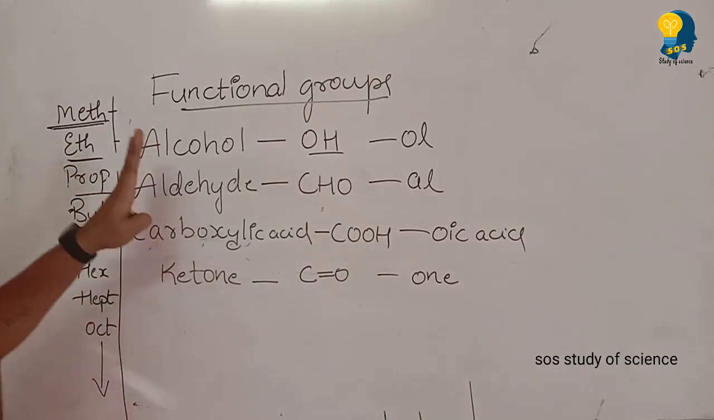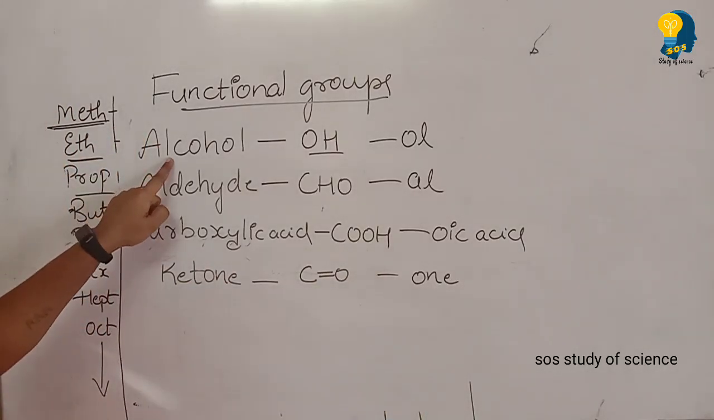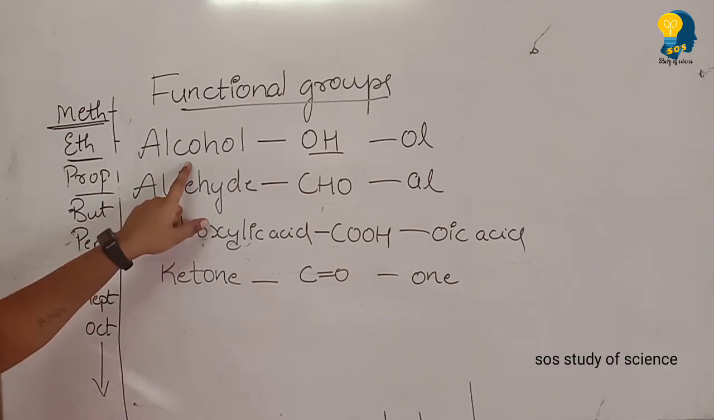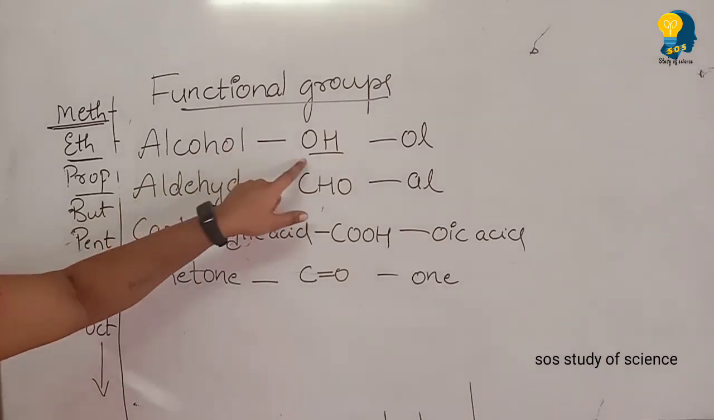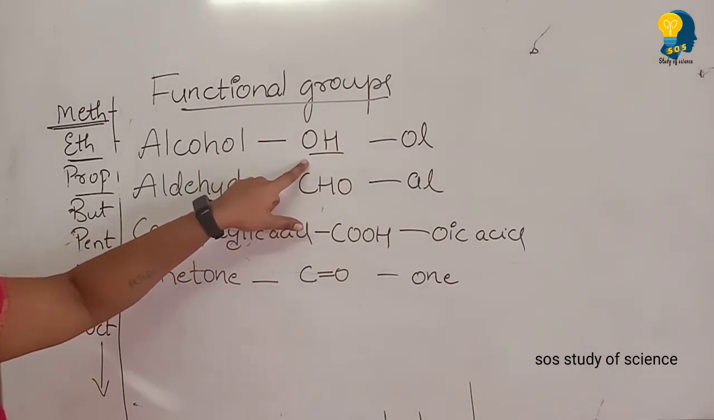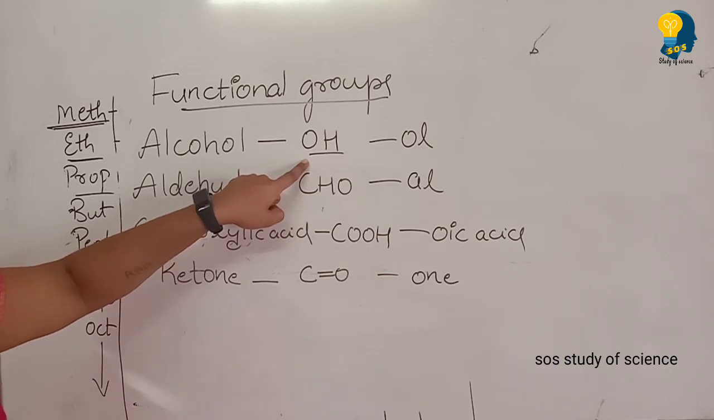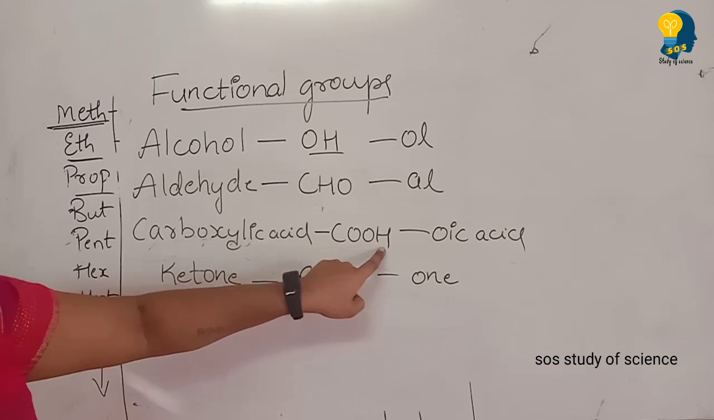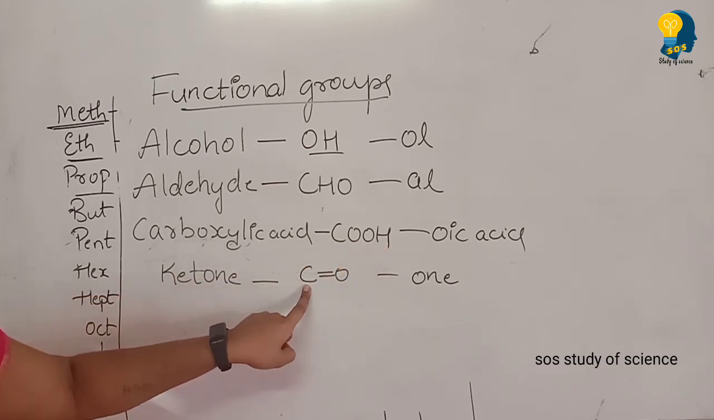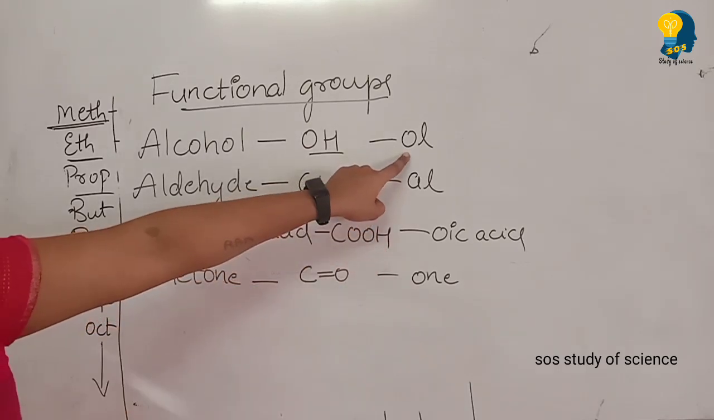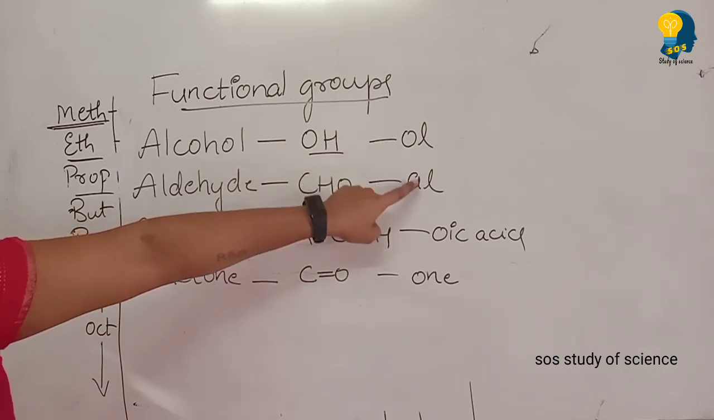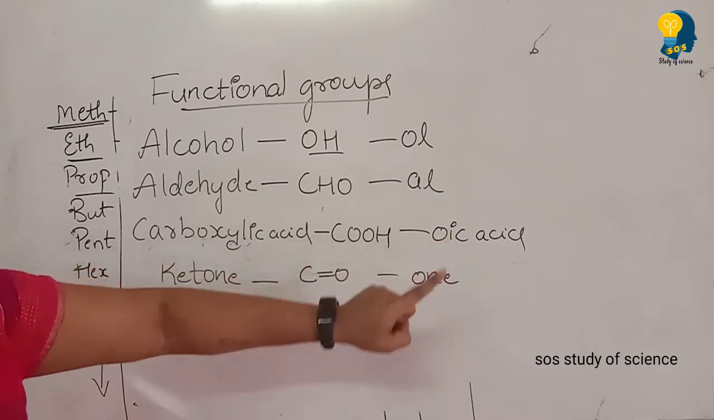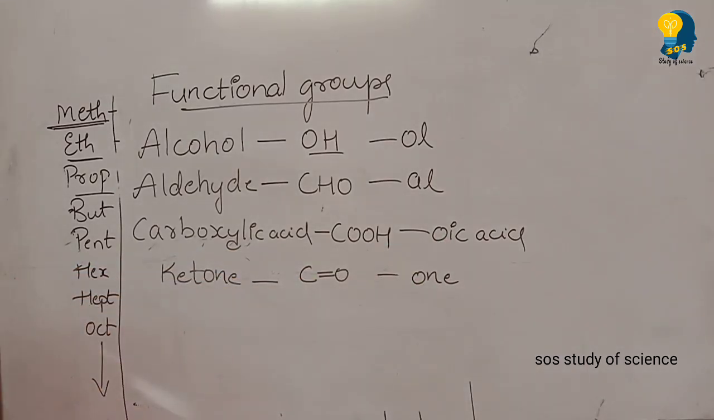I repeat, four functional groups, very important: alcohol, aldehyde, carboxylic acid and ketone. Alcohol is represented by OH in its molecular formula and structural formula. Aldehyde CHO, carboxylic acid COOH, ketone C double bond O. Whenever we write the names of it, alcohol ends by OL, aldehyde ends by AL, carboxylic acid ends by oic acid and ketone ends by ONE.